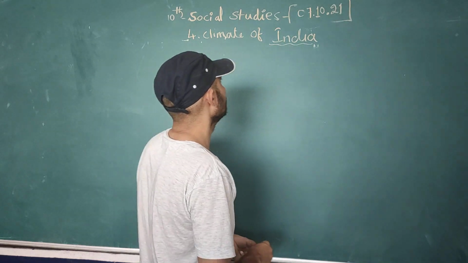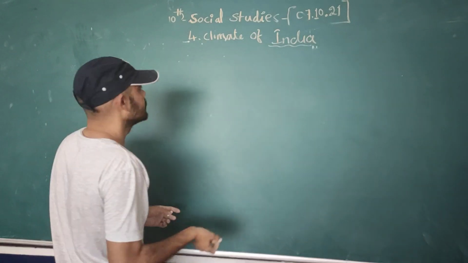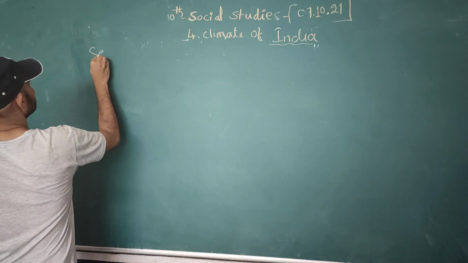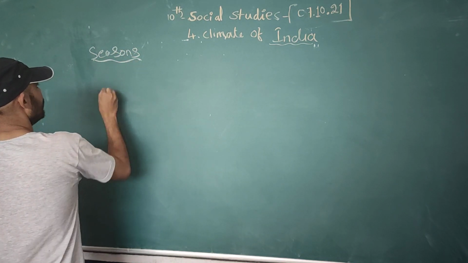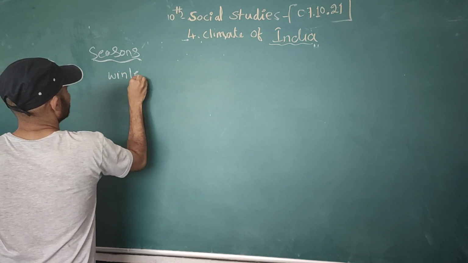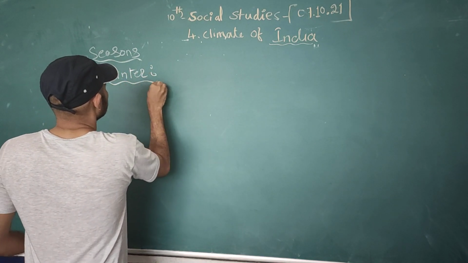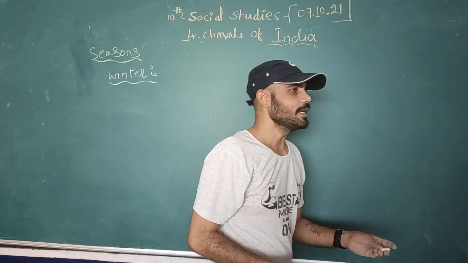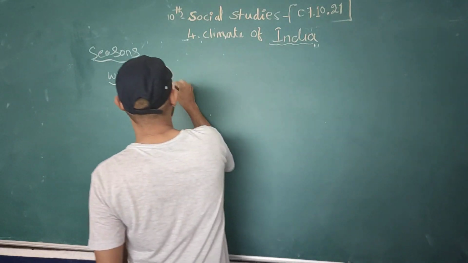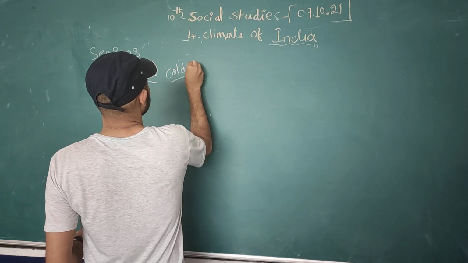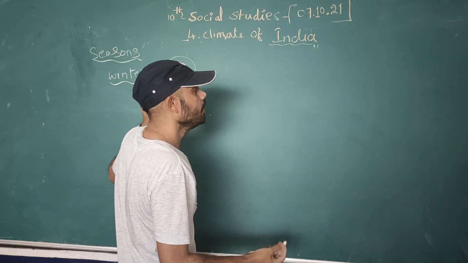In the next topic today we are going to discuss the seasons. What are the seasons? We have winter. In the winter season we feel very cold.